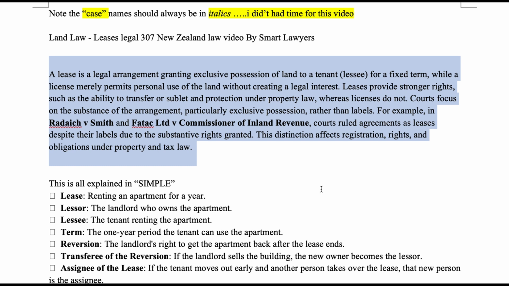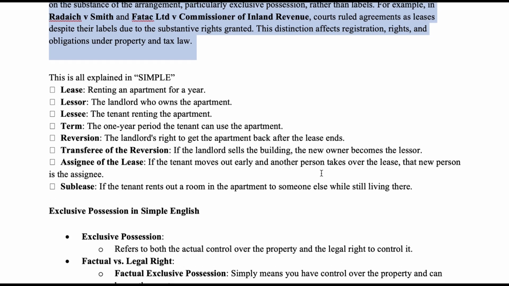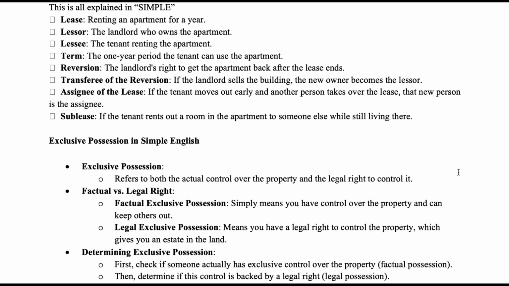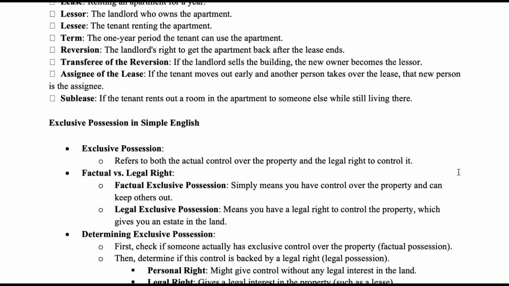This is all explained in simple terms. Lease: renting an apartment for a year. Lessor: the landlord who owns the apartment. Lessee: the tenant renting the apartment. Term: the one-year period the tenant can use the apartment. Reversion: the landlord's right to get the apartment back after the lease ends. Transferee of the reversion: if the landlord sells the building, the new owner becomes the lessor.